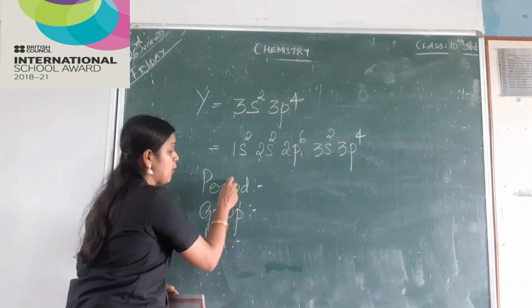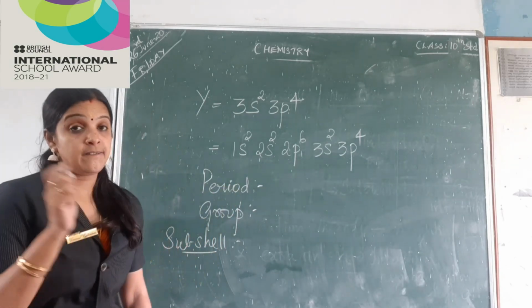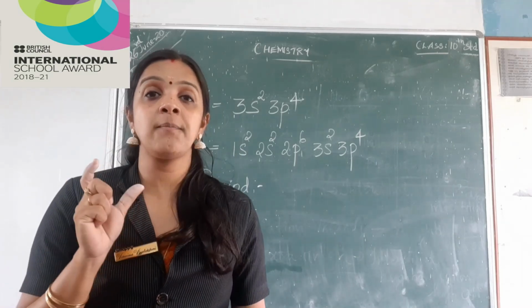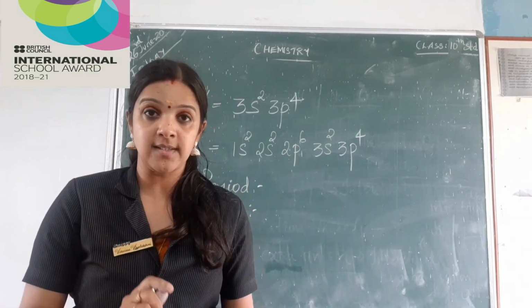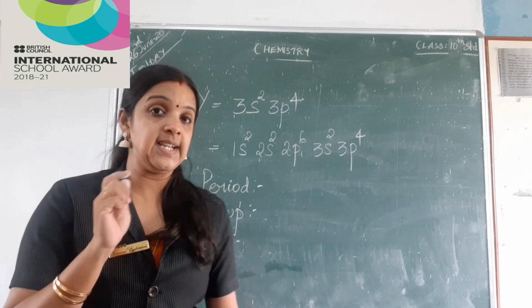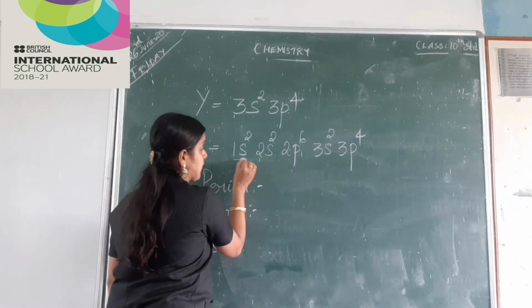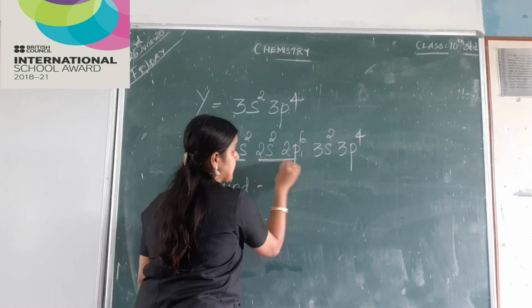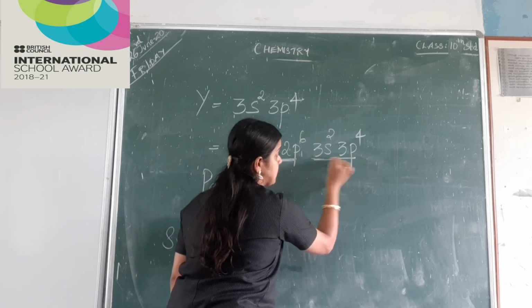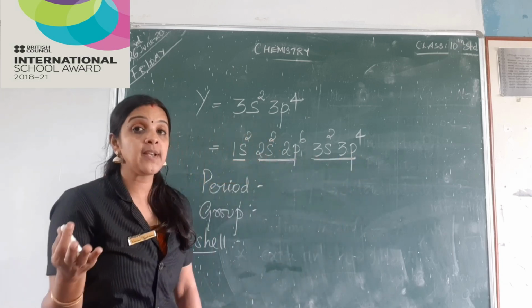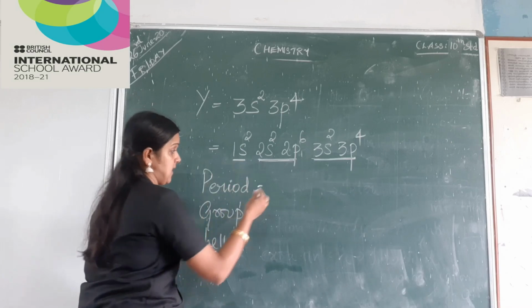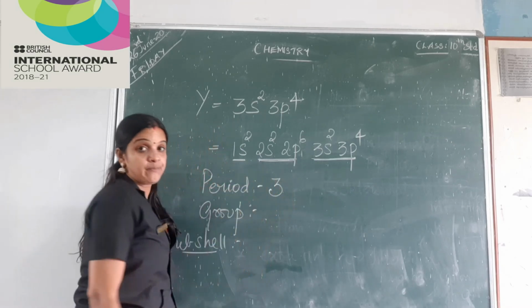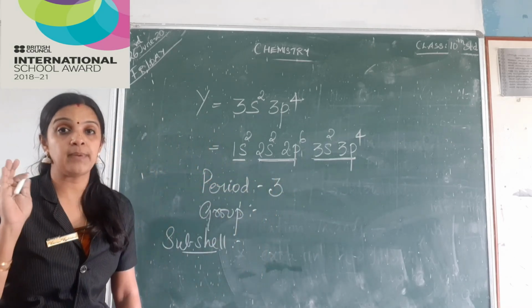Okay. Now, how do we find out the period? We know the highest shell number is the period of the element. Do you remember, children? Yes. So, if you see here, this is my first shell, this is my second shell, and this is my third shell. So what will be the period of this element? Yes, it is 3. It belongs to the third period.